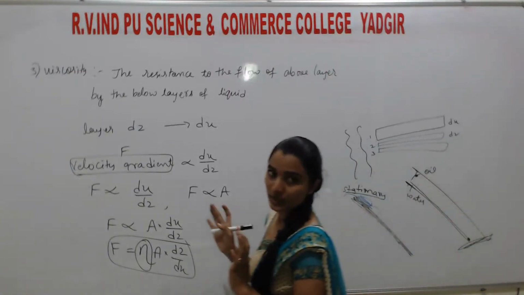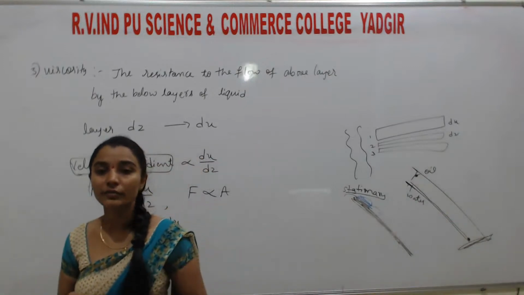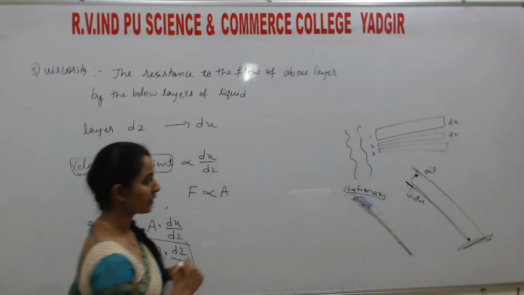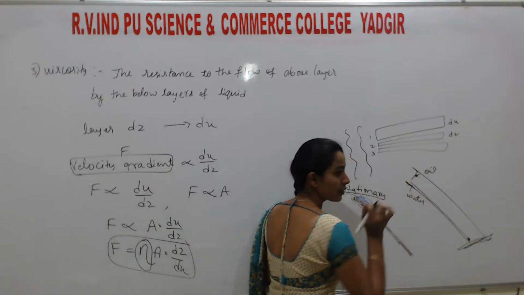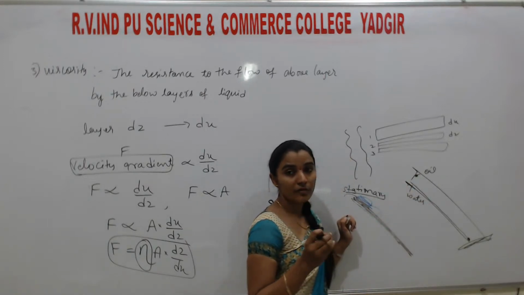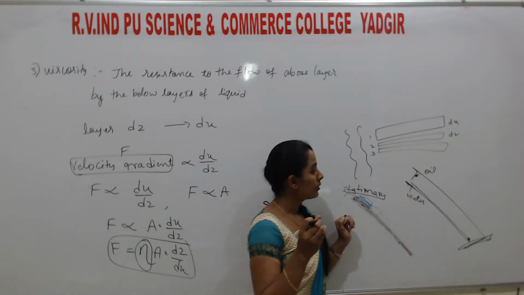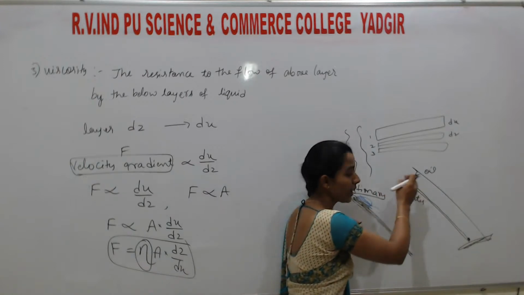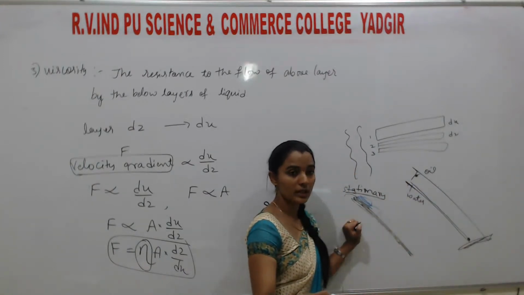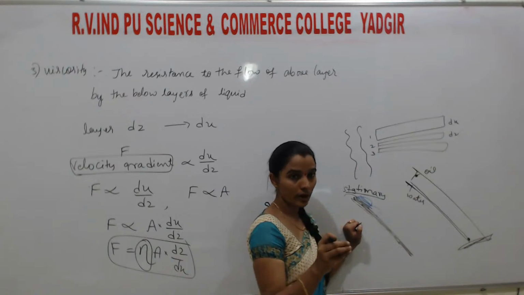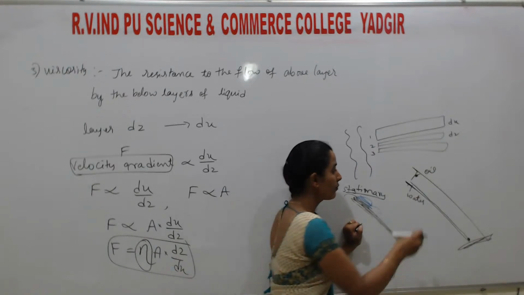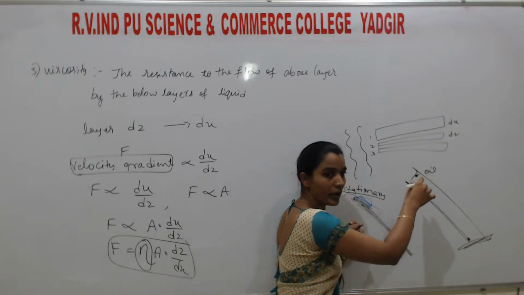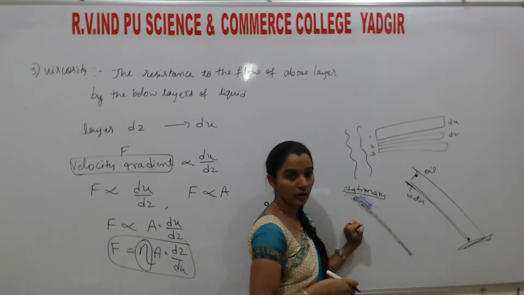What is viscosity, and what is the effect of temperature on viscosity? Listen, if you heat oil, it flows very fast, faster than water initially. For example, if you cool down oil, the flow of cold oil is very less compared to hot oil.